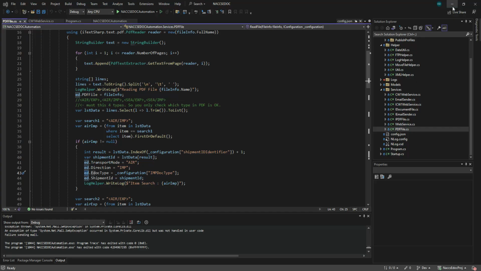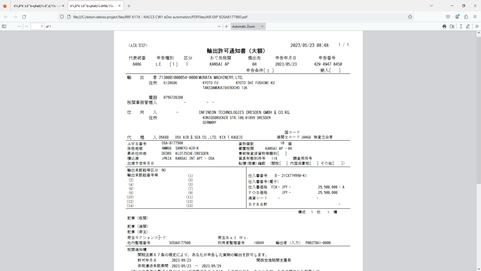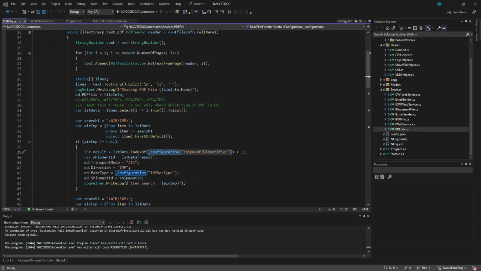So what I did here is a variable result, listData.IndexOf, which is just to get the index in the array, and then I pass the text that I'm searching. So for example, I find the index of this one, and just plus one, and after that, that will be the shipment ID. All right, so that is why I have var shipmentId is the list at this index plus one, so that will be my shipment ID. All right, so that's how we are going to read the file.